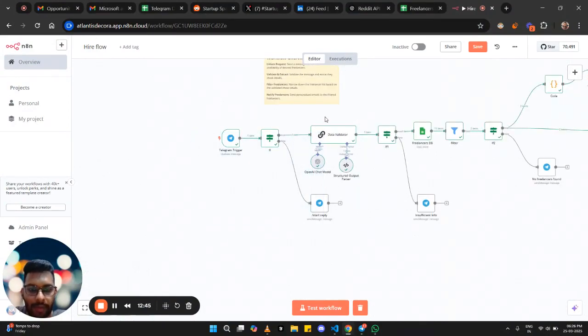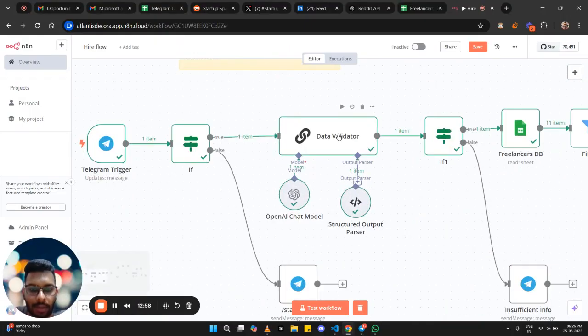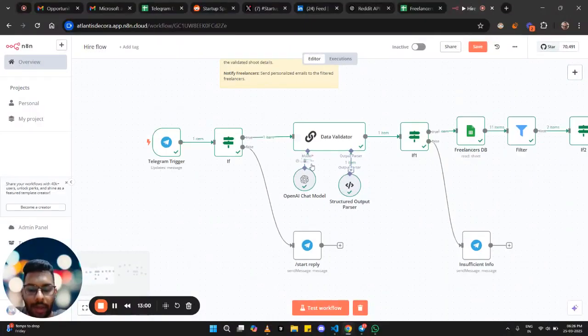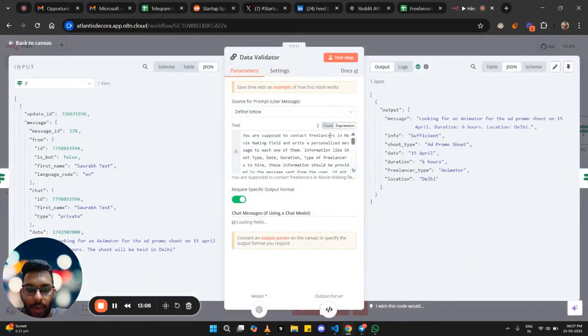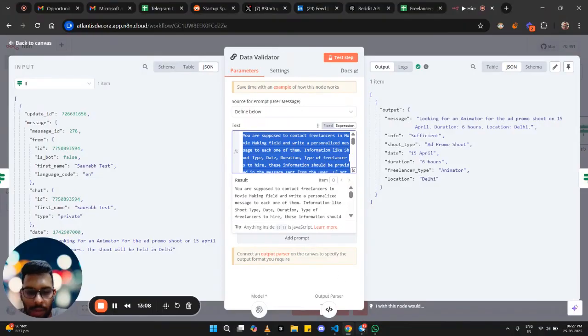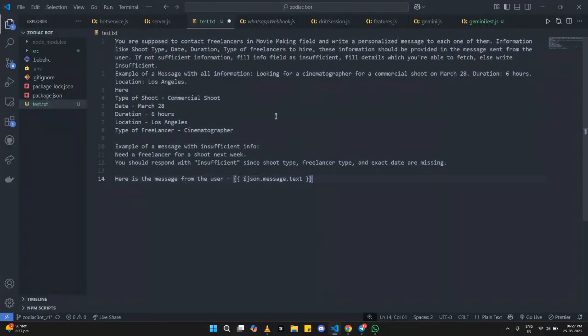Now we will move on to the validating and extracting part. This part which you can see here is the validation and extracting part. We are using a data LLM chain node named data validator. We have provided an OpenAI chat API to it. In this, we have a prompt. I will show you the prompt.